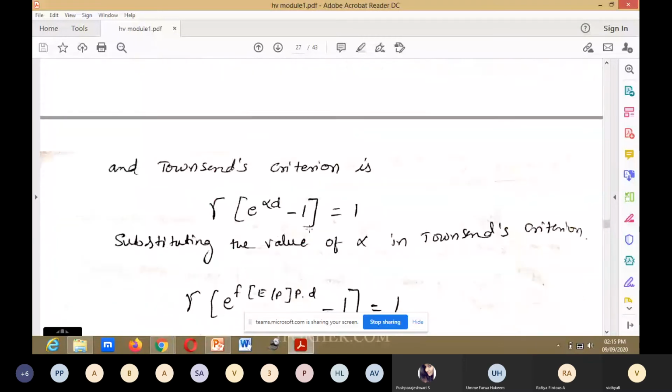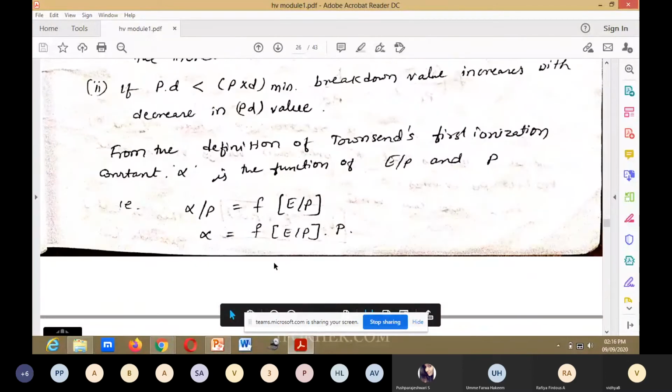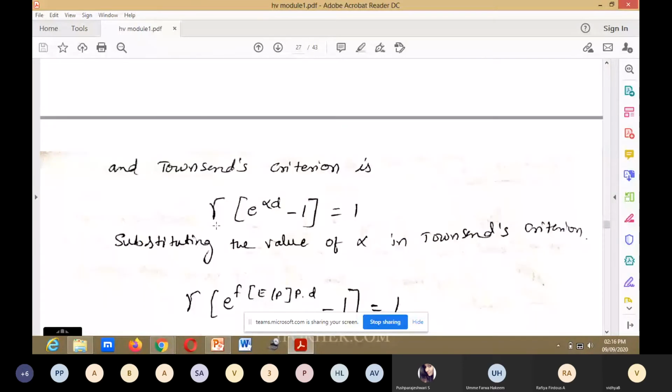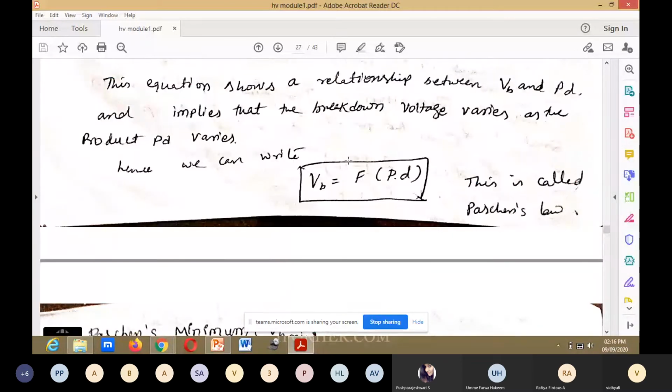There are two conditions. First, PD greater than PD minimum, where we consider the breakdown value and the PD value. Next, PD less than PD minimum, at which condition the breakdown value increases with decrease in PD value. Next, we will consider Townsend's first ionization coefficient, alpha divided by P is a function of E by P, and from that we will find out the VB value.